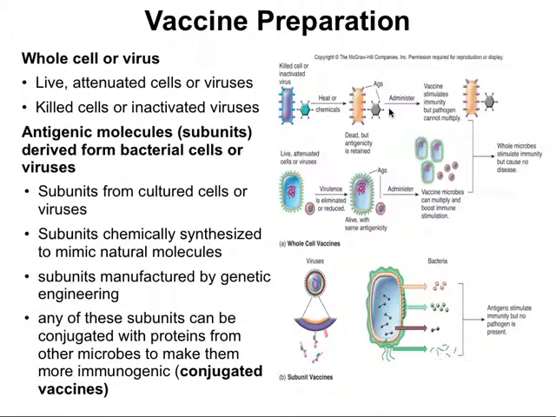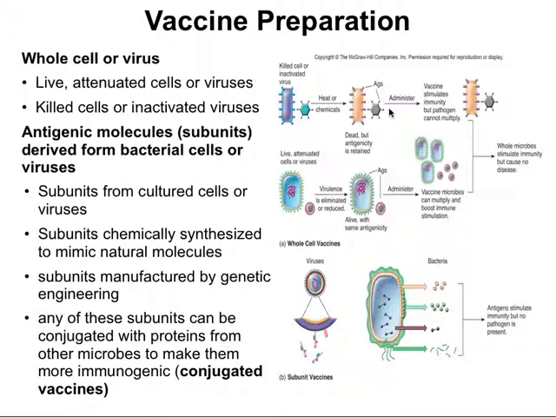The other way that vaccines can be generated is by using subunits that are derived from bacterial cells or viruses. These subunits come from cultured cells or viruses, or they could be chemically synthesized to mimic the natural molecules. The subunits can be manufactured by genetic engineering.